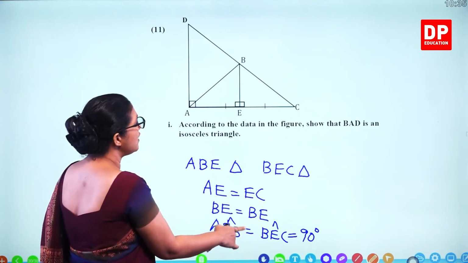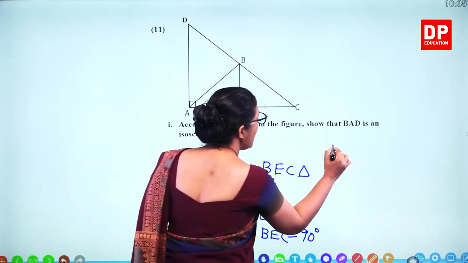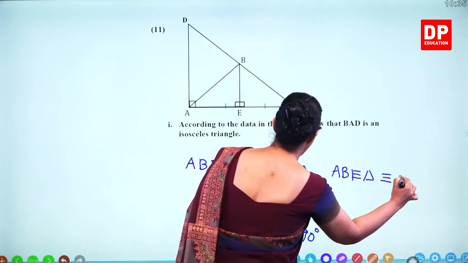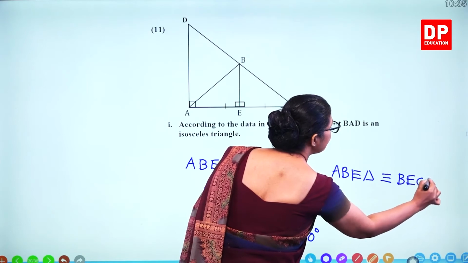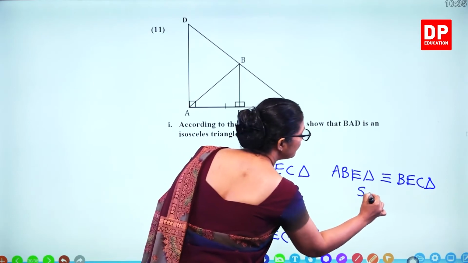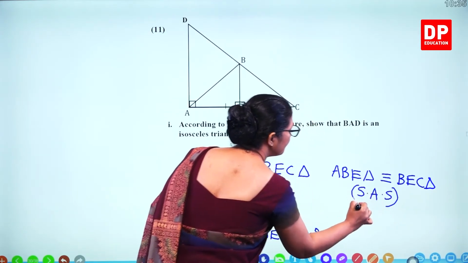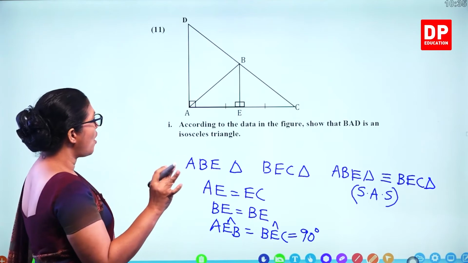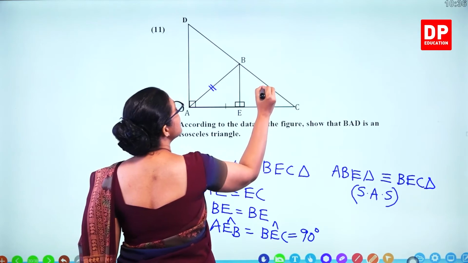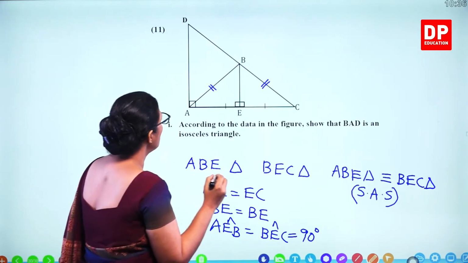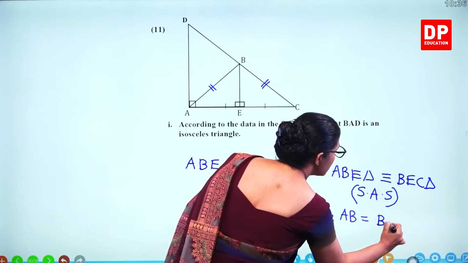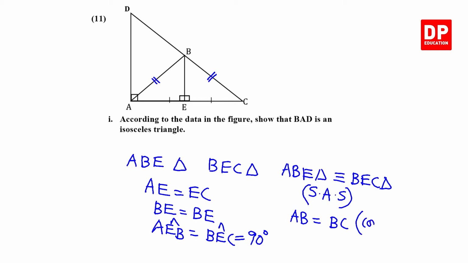So according to these three, we can say ABE triangle is congruent to BEC triangle because of side angle side. So that means these two are congruent, means the corresponding elements, this length is equal to this length. So we can write AB is equal to BC, corresponding elements.